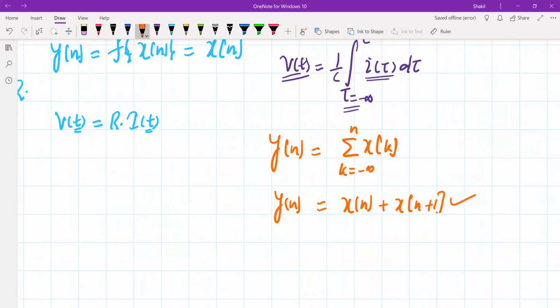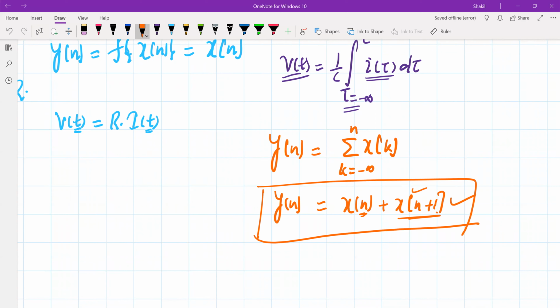This does not only depend upon the present value of the input, but also on its future value. So this must be stored. That's why this system has memory also, because this value must be stored. Only then can this system do this job. Otherwise, if this has not arrived yet, if we haven't anticipated this value of the input, then how can we do this operation?